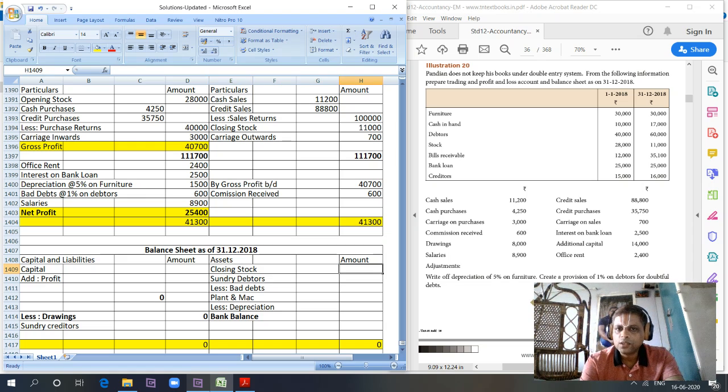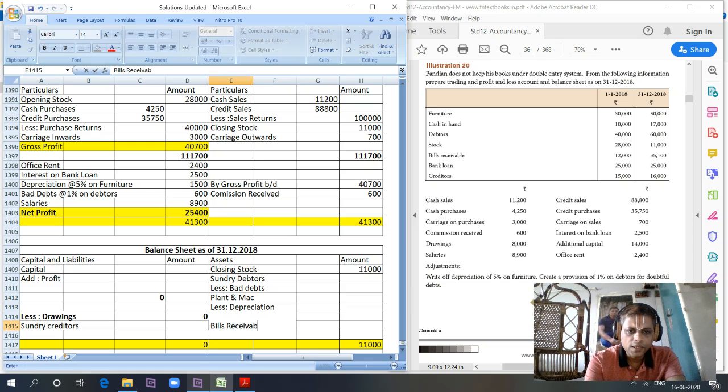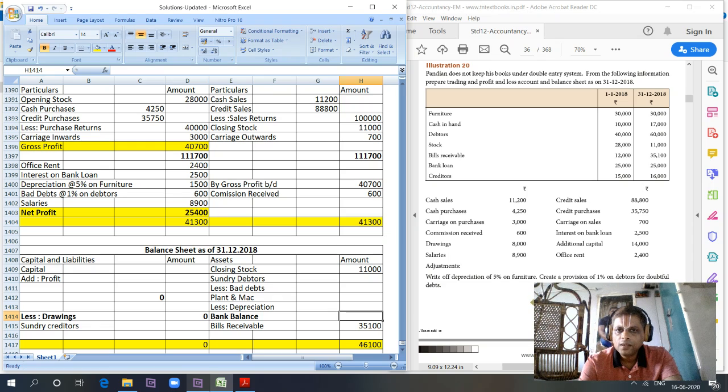Let's take closing stock under assets. What is the closing stock? We have closing stock of 11,000 rupees. And what is the bills receivable we have? Yes, we have bills receivable 35,100. Then we have debtors 60,000, less provision for bad debt 600. So net debtors is equal to 59,400.